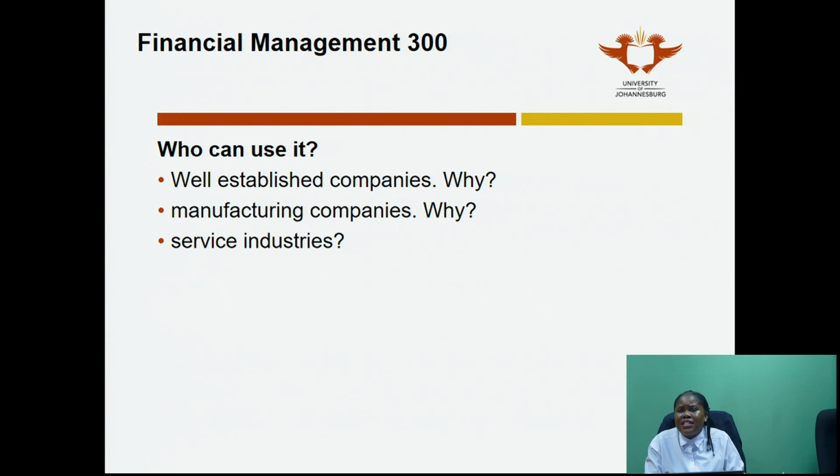Usually manufacturing companies, and the reason for this is that standard costing works when you are doing a lot of the same thing. If I am manufacturing cell phones, for example, I'm going to make 1 million S10s, right? Samsung S10s, and then I'm going to sell them. But those S10s are the same. It's just an S10. Everybody gets the same S10. So the manufacturing process for all of them is actually the same. Therefore, I am able to determine a standard for all these cell phones that I'm manufacturing, right?